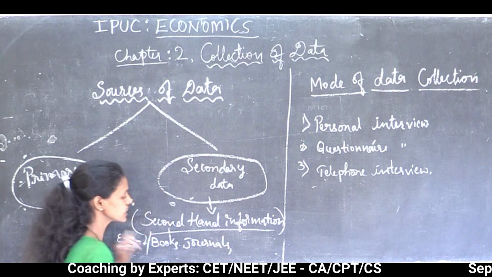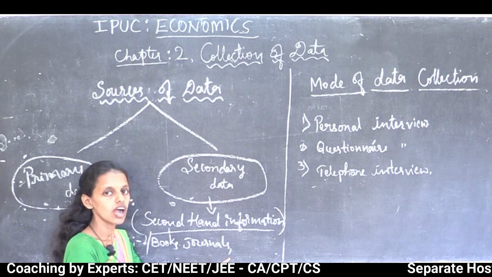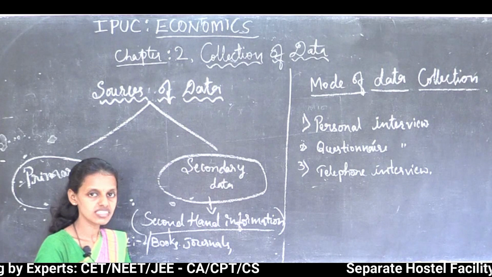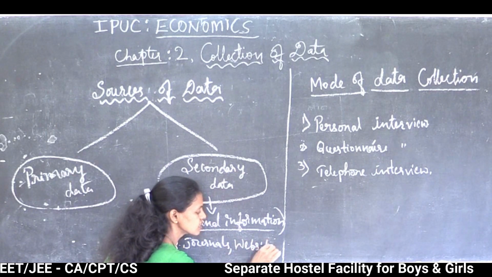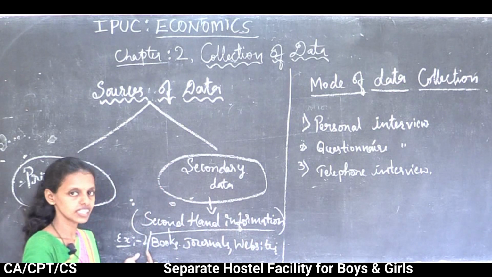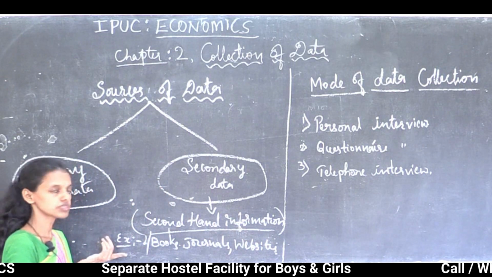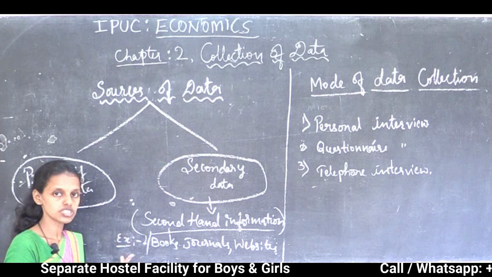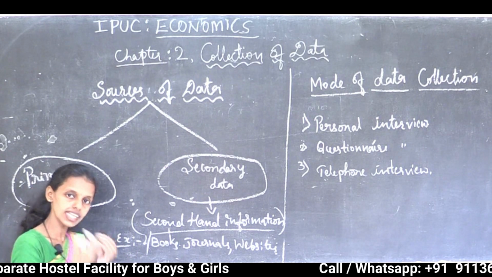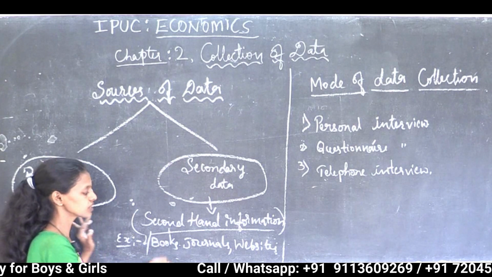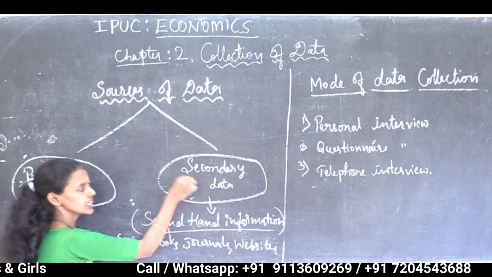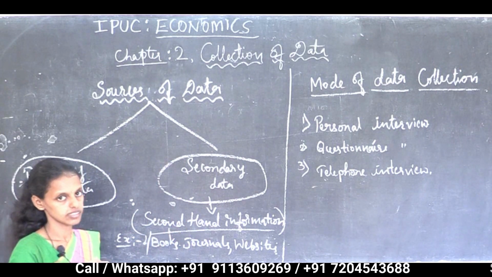Or collecting the data from any other sources, data which already exists, already collected, then we use that particular data for our study, then it is said to be the secondary data.